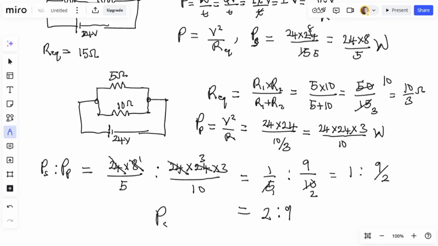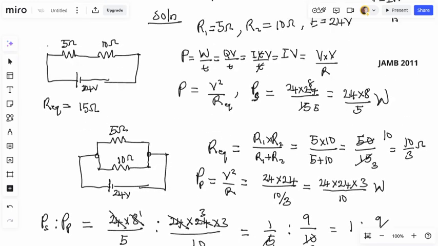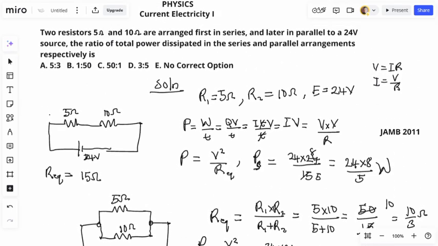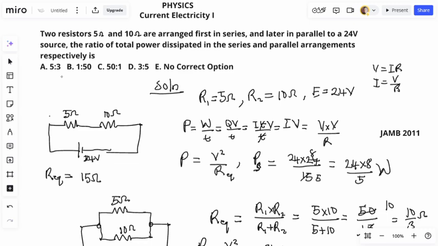So our answer for the ratio of power dissipated in series connection to that of parallel connection is what? 2 is to 9, or 2 to 9. So this is the answer. So let's go to our options and see what we have there. Our option says 5 is to 3, no. 1 is to 50, no. 3 is to 5, no. E, no correct option. So me, I'll go for E.